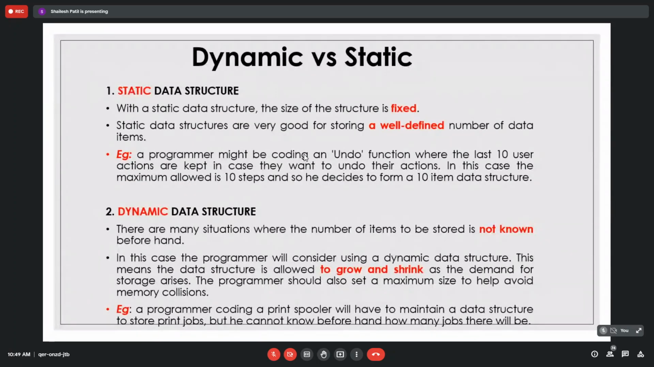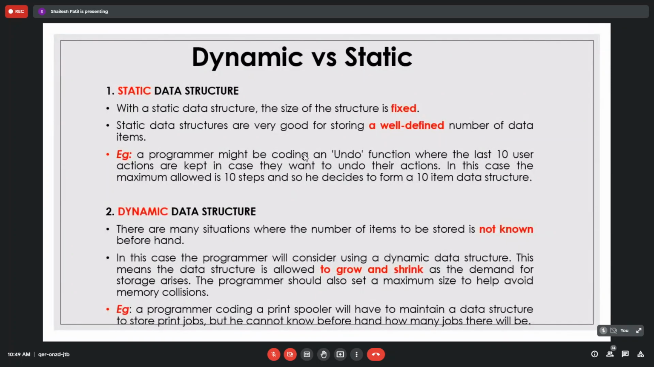Next is the difference between dynamic data structure and static data structure, which you will know very well. A static data structure, like an array you declare, will not grow; the space is fixed. Dynamic data structures are those where the size grows accordingly. That is the only difference. An array, where the size is fixed, is a static data structure, and a linked list, which we are going to look at, where we can increase the size at runtime, is a dynamic data structure.